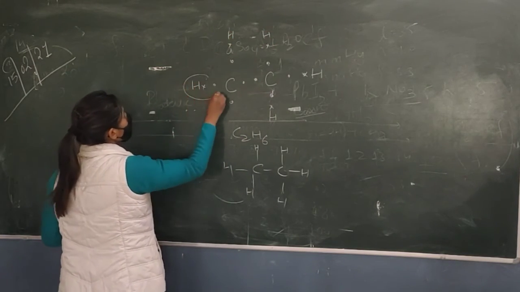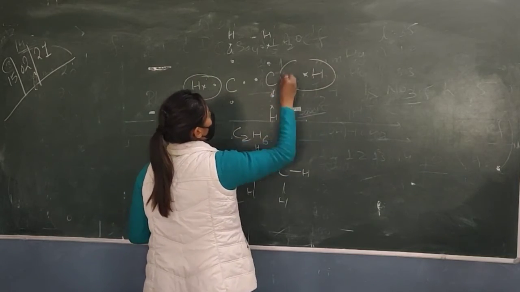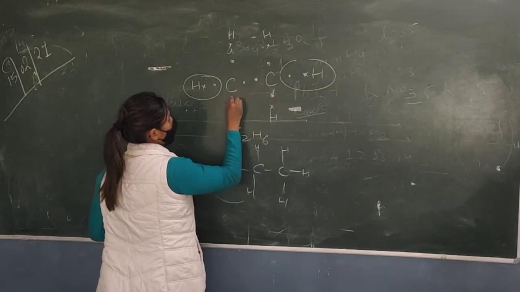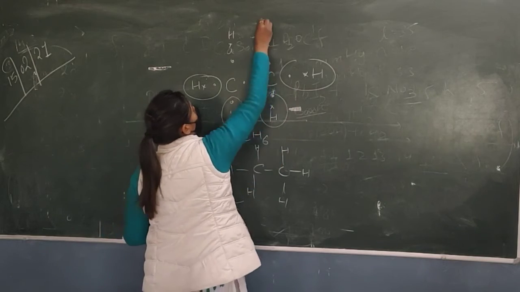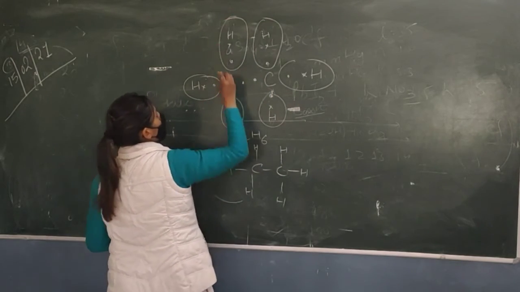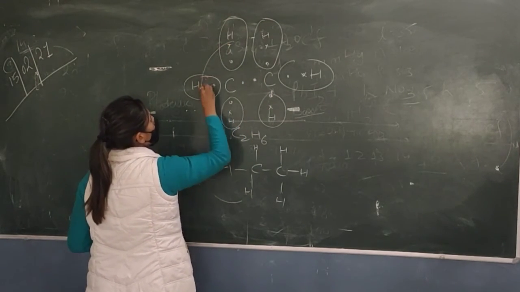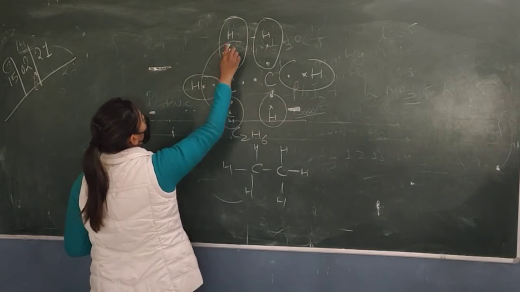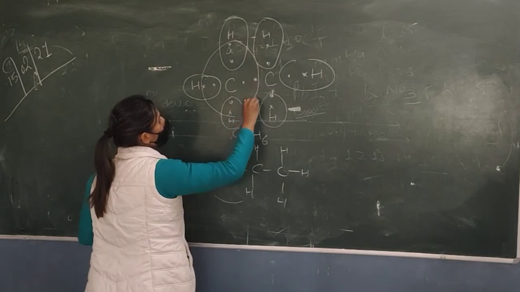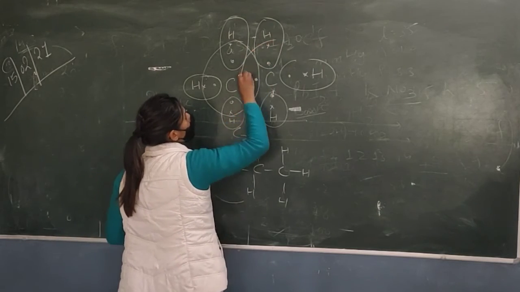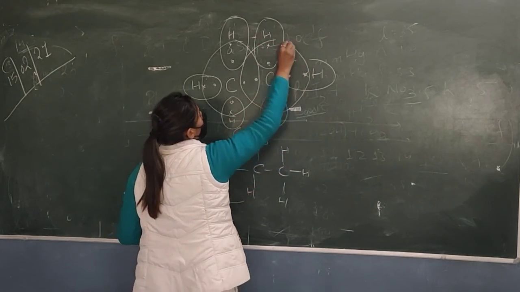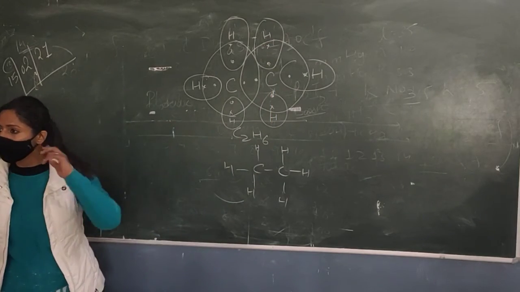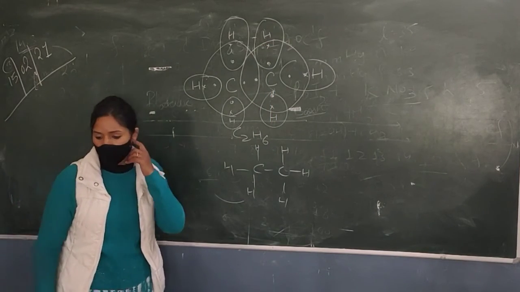Okay, so hydrogen will share the electrons from here. And this carbon will share 8 electrons. 1, 2, 3, 4, 5, 6, 7, 8. Okay, and this will also share from this. Clear? This is the electron dot structure. It's an ethane structure. This is the formula. Okay.